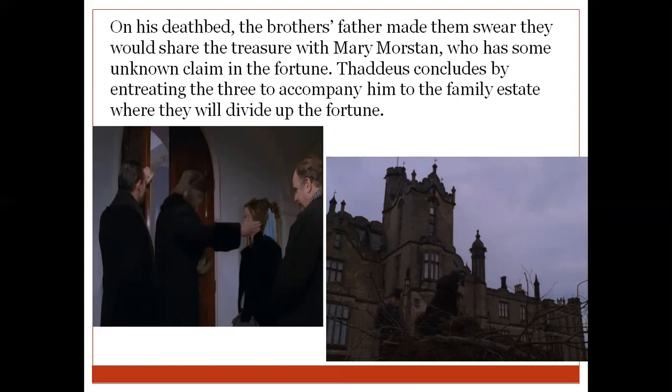Thaddeus concludes by entreating the three to accompany him to the family estate where they will divide up the fortune. He tells them, all three of you come with me to that family house, and there we will divide the wealth, the treasure, between Mary Mostyn, Thaddeus and Bartholomew Sholto.